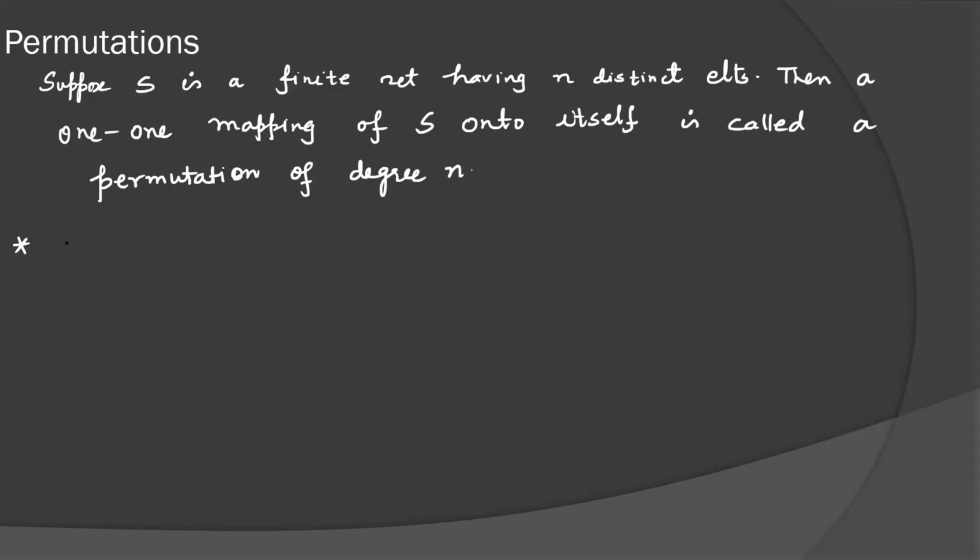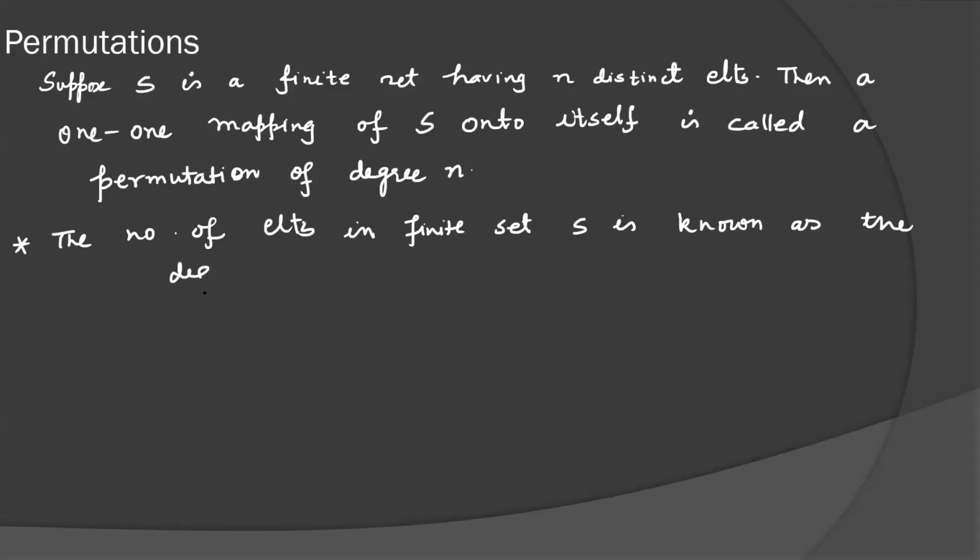What is the degree of any permutation? The number of elements in the finite set S is known as the degree of the permutation. So what is actually a permutation? If we define a permutation function F from S into itself, it means the domain and codomain are both S.